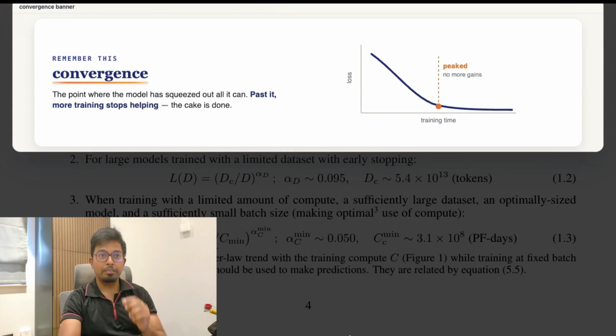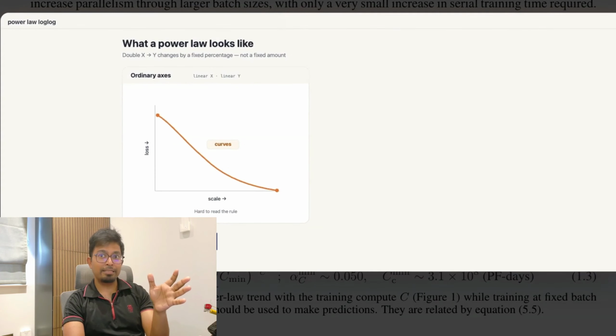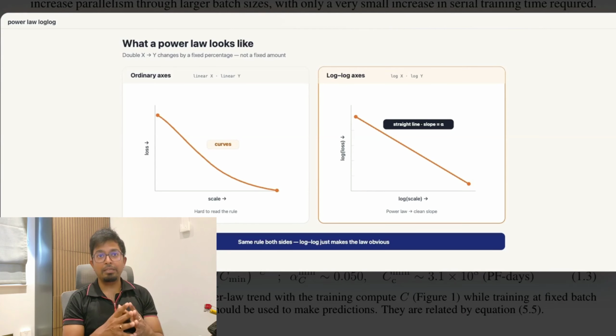The second concept is the power law. A power law means when one thing doubles, the other thing changes by a fixed percentage every time. It's not a fixed amount, it's a fixed percentage. Now the main idea of the paper is exactly one such number. Double a language model's size and its loss falls about 5%. If we plot that on a chart, we will get a straight line. On the left, you see the ordinary axis, and the line bends. On the log-log axis, it's dead straight. Straight line on log-log, that's the fingerprint of a power law. Now with these two ideas in head, let's weave that into what the paper actually cares about.